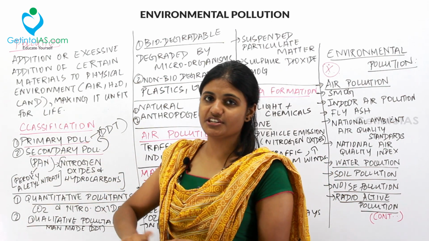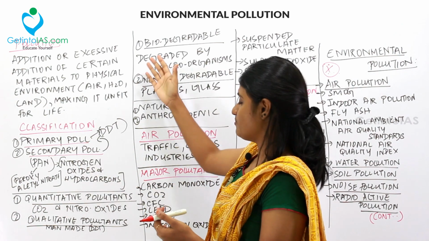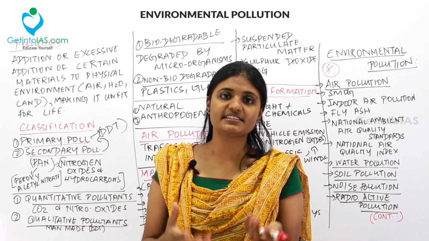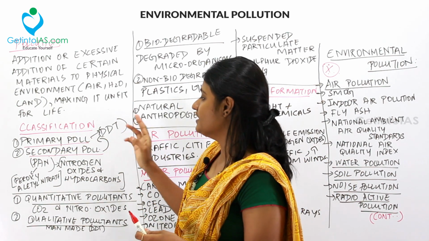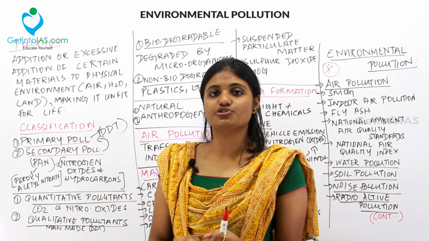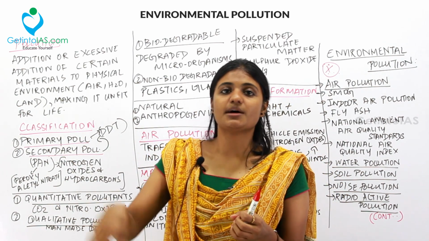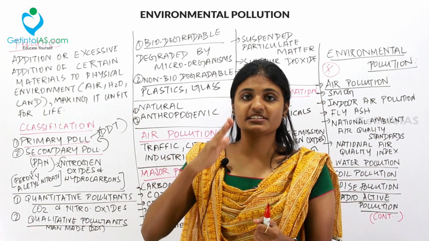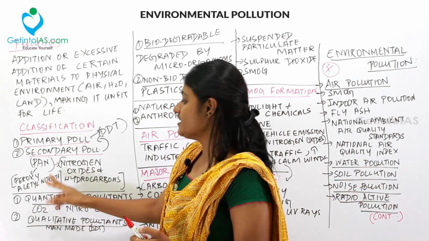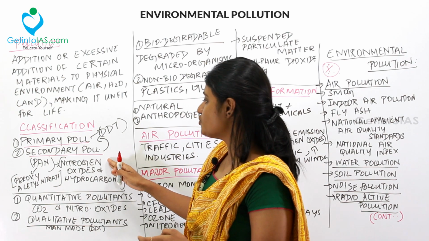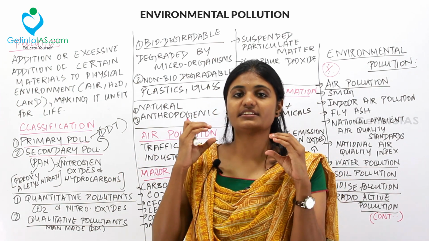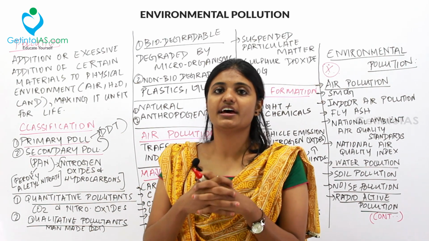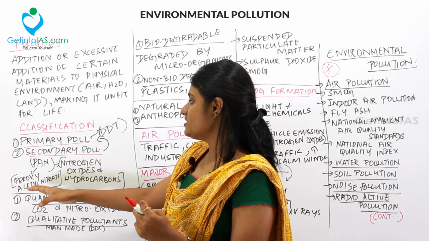And moving to the classification. Pollution is classified into various types. So first one is the primary pollution and the second one is the secondary pollution. An example for primary pollution is DDT. What is the secondary pollution then? Secondary pollution is where certain materials react with some other material. I mean, it reacts with the primary pollutant and causes the secondary pollutant. For example, PAN, peroxyacetyl nitrate, is caused by the reaction of nitrogen oxides and hydrocarbons. So when the secondary reacts with the primary, it forms what? PAN, that is peroxyacetyl nitrate.